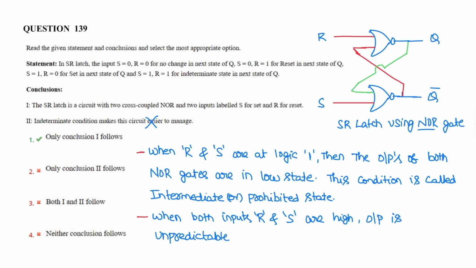The fundamental principle in the design of a latch or flip flop is that the outputs should be complementary to each other. This condition is an intermediate or prohibited state, which is unpredictable. So conclusion 2 is false, only conclusion 1 follows.